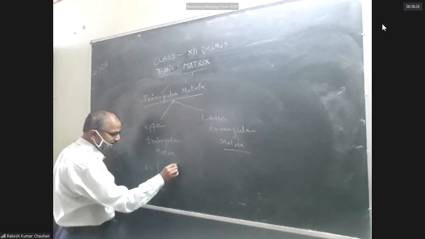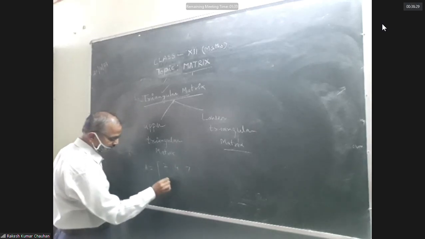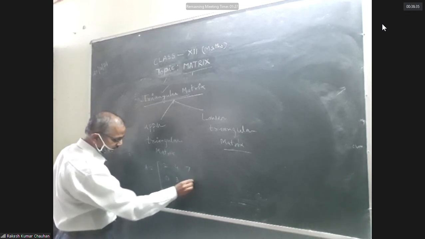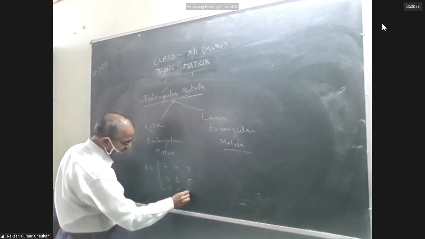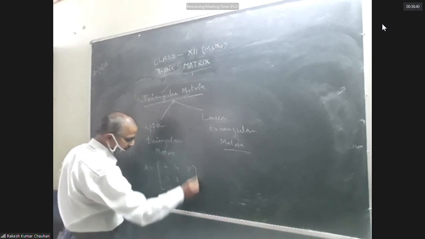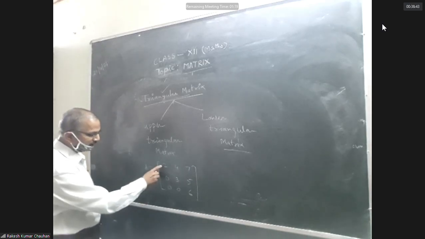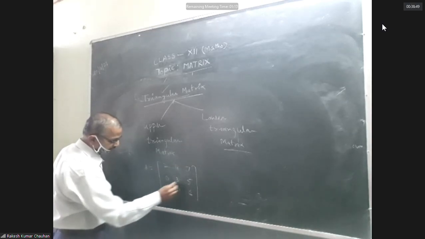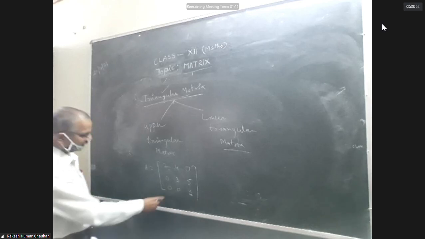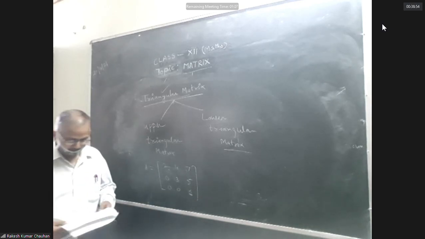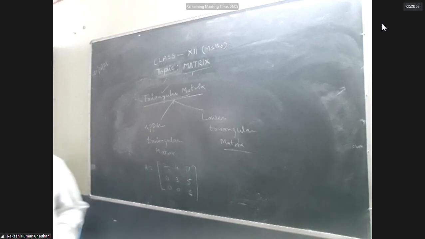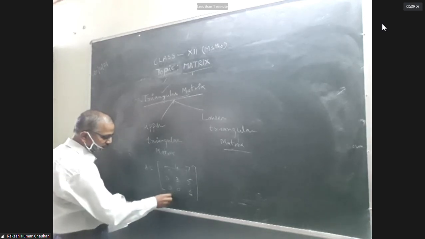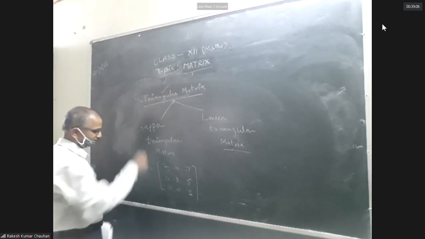2, 4, 7, 0, 3, 5, 0, 0, 7, 6. If all the elements below the principal diagonal are zero, it is an upper triangular matrix, a square matrix in which all the elements below the principal diagonal are zero.